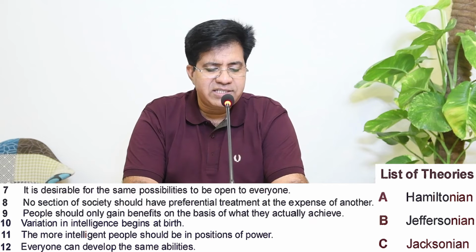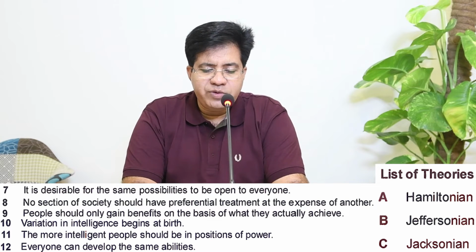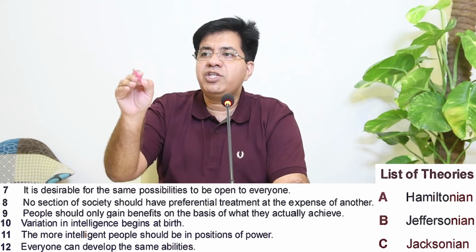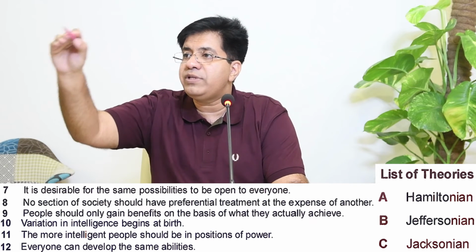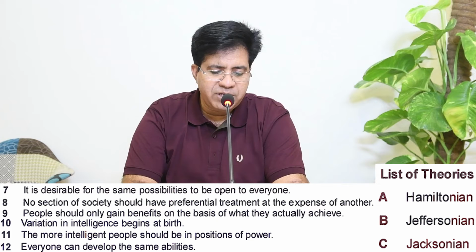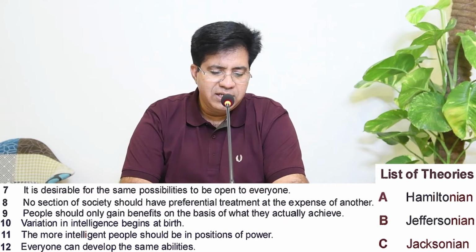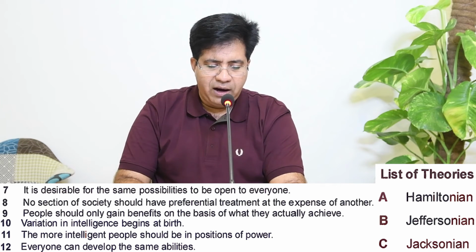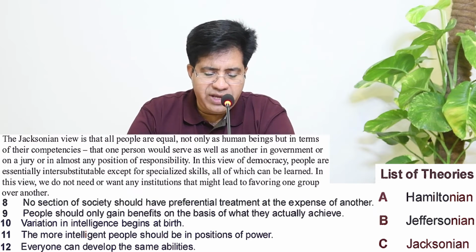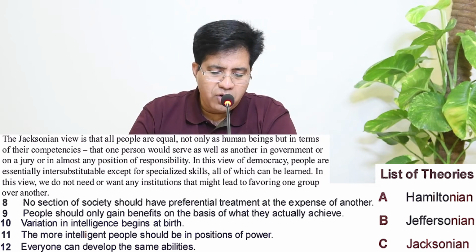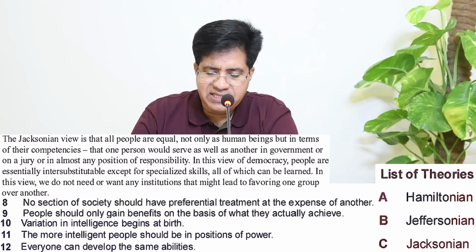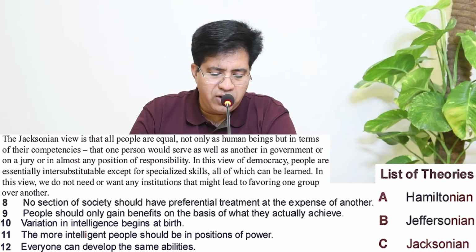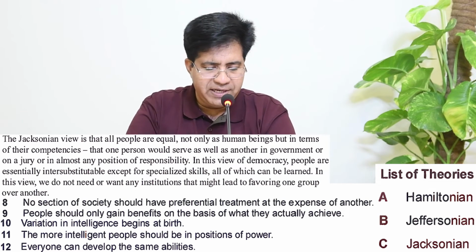So question number 8, what is it? No section of society should have preferential treatment. Preferential treatment means you are intelligent, I prefer you to the other one. And what is question number 12? Everyone can develop the same skills. Now let's go to Jacksonian. Paragraph H, second part. The Jacksonian view is that all people are equal, not only as human beings but in terms of their competencies, that one person would serve as well as another in government or on a jury or in almost any position of responsibility. Any question?